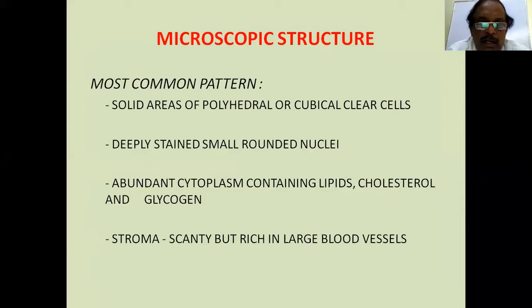There is abundant cytoplasm containing lipids, cholesterol, and glycogen. That's why the cytoplasm looks clear. Stroma is scanty but rich in blood vessels.